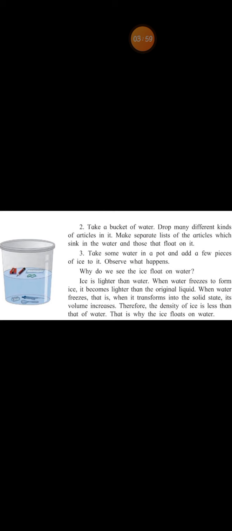Then we can see one more property of air, that is scattering of light. We all know that air is a mixture of fine particles of some gases, dust, smoke, and moisture. Right, children? When rays of light fall on these minute particles, these particles spread the light in all directions, and this is what is called scattering of light. Okay, children? This also we have seen, right?